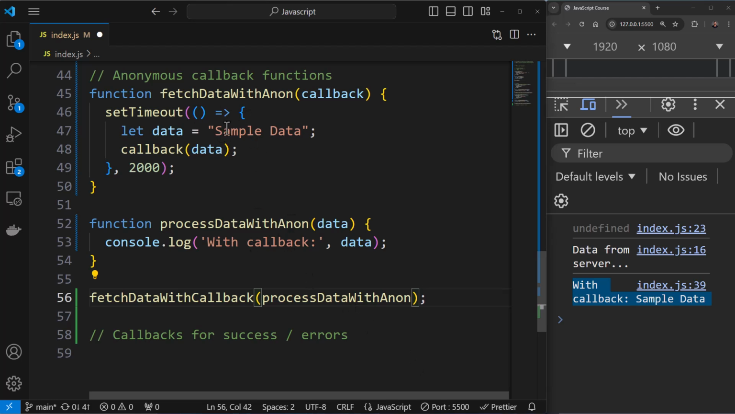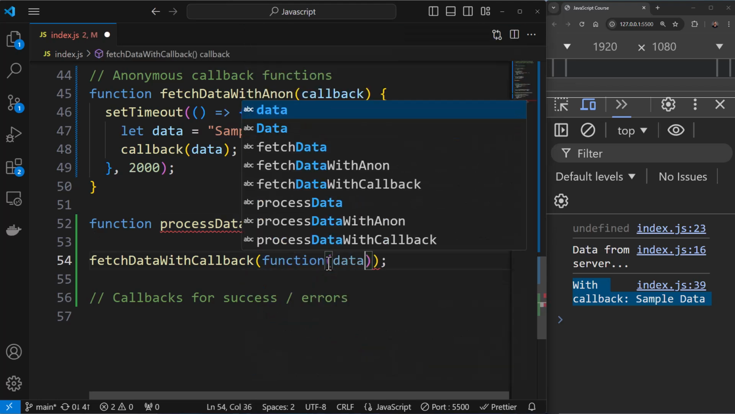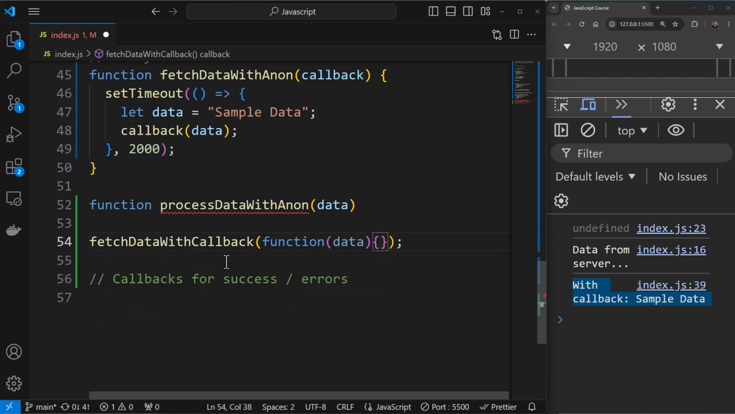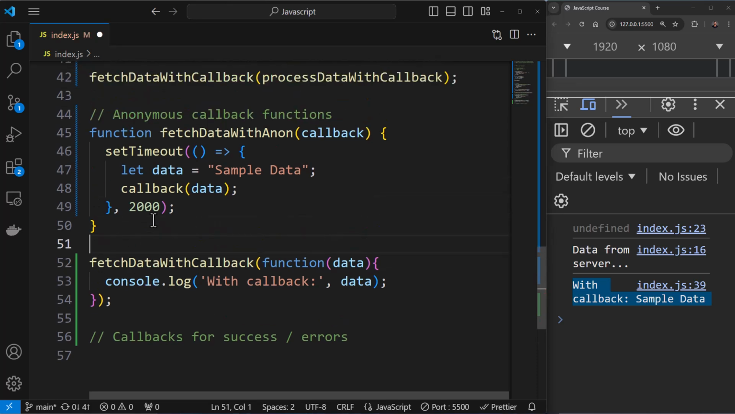Okay, I hope everything is updated. Now what is happening is we are passing this function to this particular function over here, so we can shorten the syntax. I can simply cut this, and over here I can simply say function, accept data over here, and paste this like this. Now this is not needed. So this is how the syntax becomes.